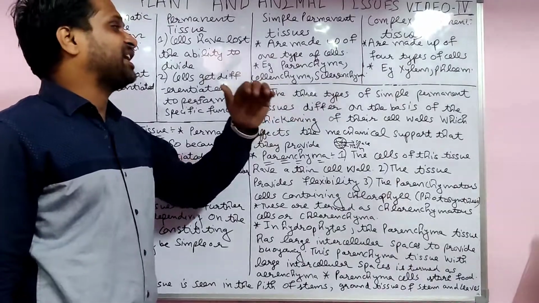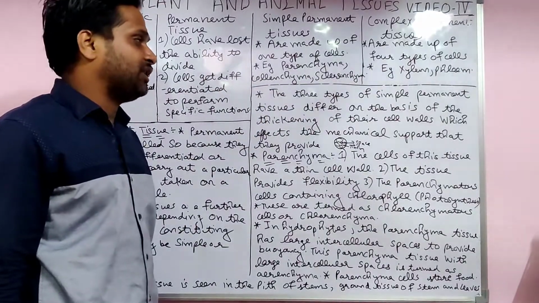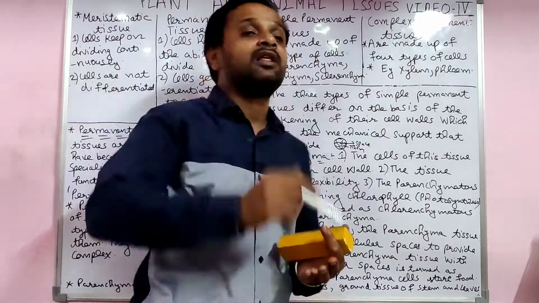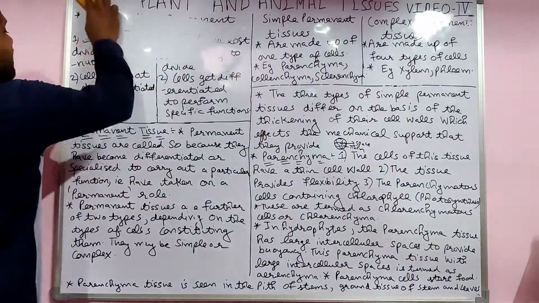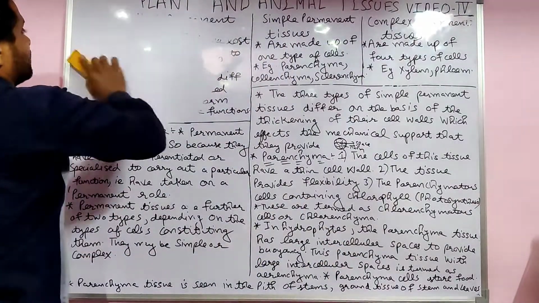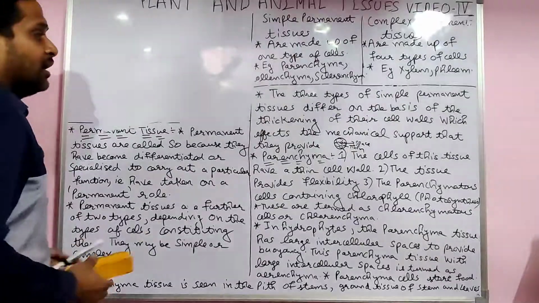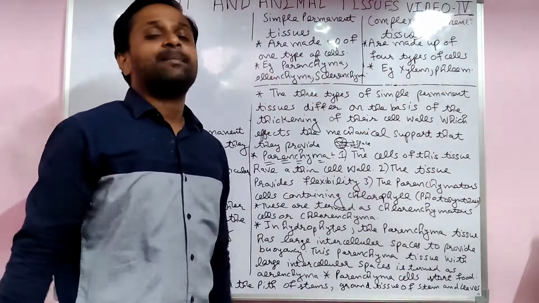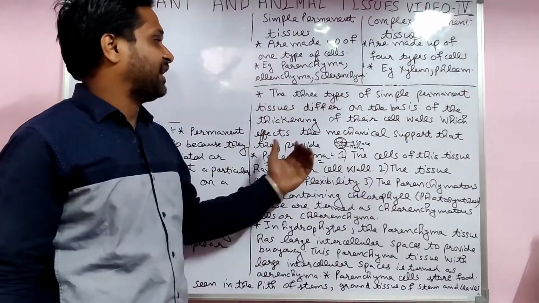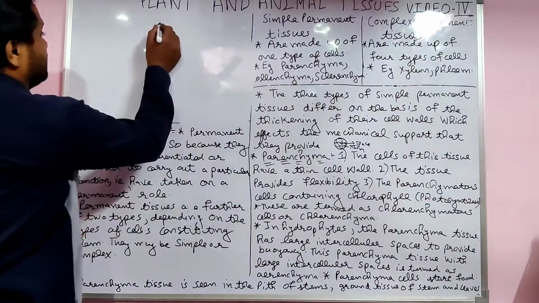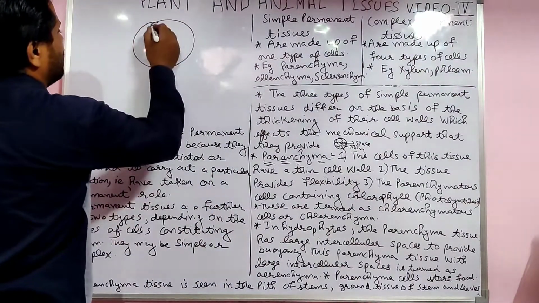There are three types of simple permanent tissue, which differ on the basis of the thickening of their cell walls. These three, parenchyma, collenchyma and sclerenchyma, are divided upon the thickening of their cell walls only.